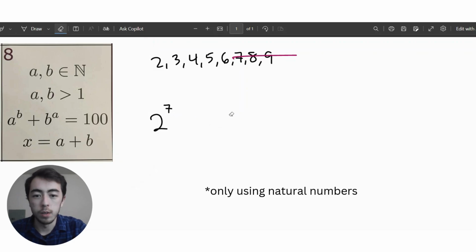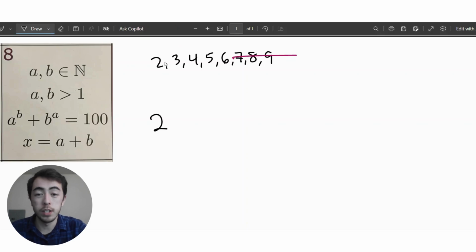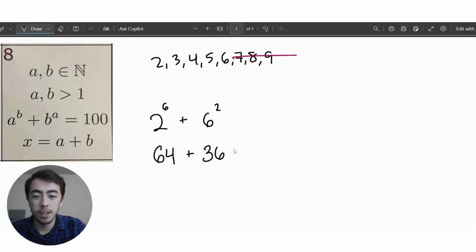Well, okay, I ruled out possibilities for my numbers. Essentially, I just have 5 to choose from, and maybe I already have the answer. Is it 2 to the 6 plus 6 squared? Yeah, because I just said 2 to the 6th is 64, and then 6 squared is 36. Adding these together, I get 100.